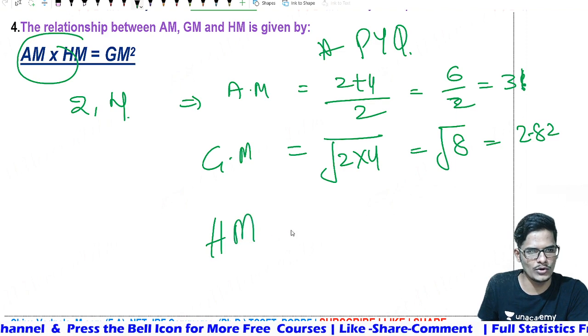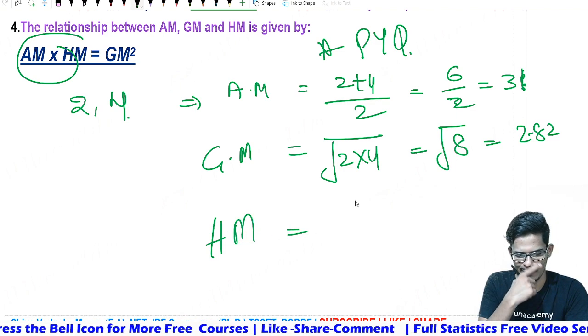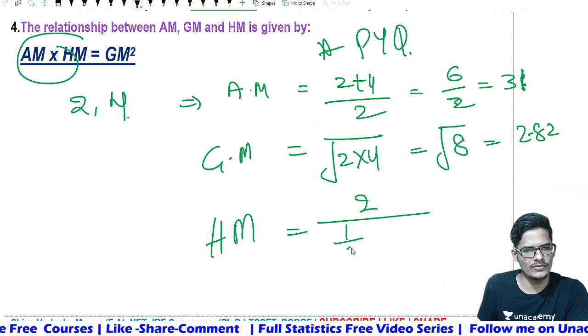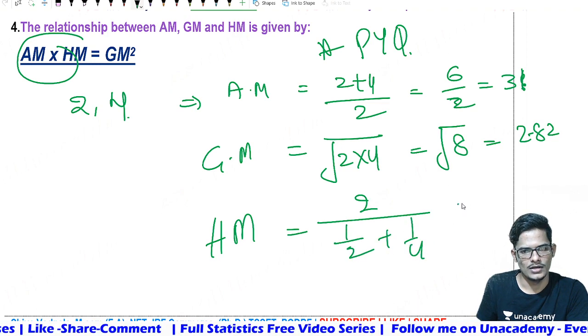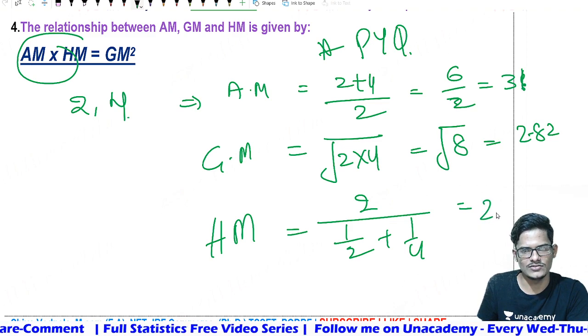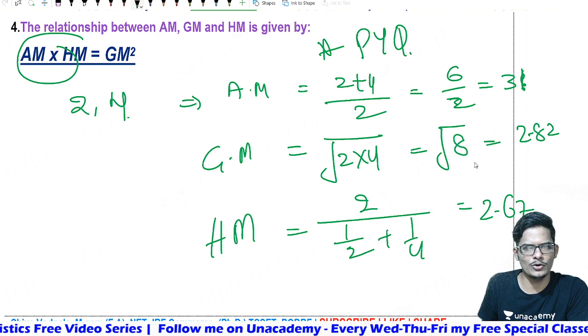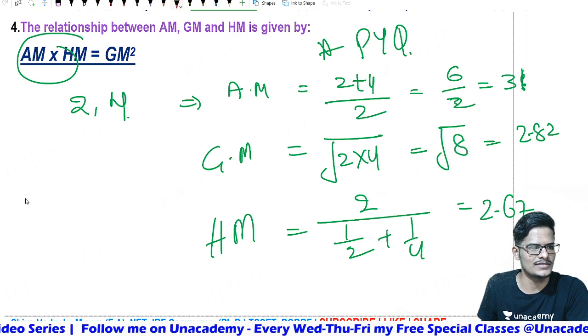Like harmonic mean, how to identify? N is nothing but 2, the number of observations. Then 1 divided by 2 plus 1 divided by 4. The readily available calculation is 2.67 something. 2.67. Now try to put these numbers in the relationship.